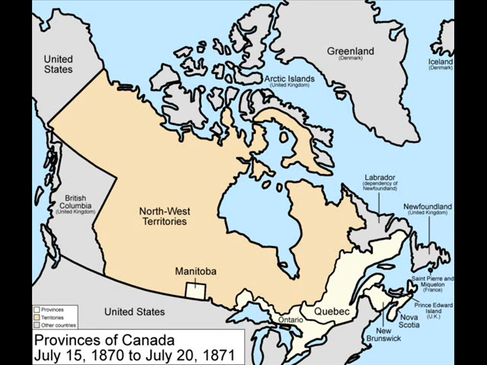Well, the reason for this is because Manitoba originally belonged to Rupert's Land, which belonged to the HBC. However, the Canadian government bought Manitoba from the HBC. Still, there were Métis people living in Manitoba, and there was one person named Louis Riel.